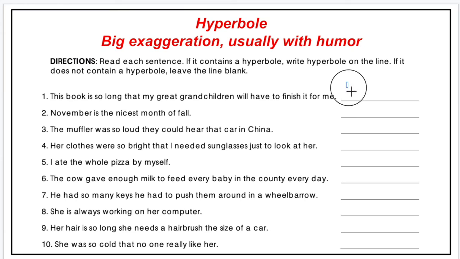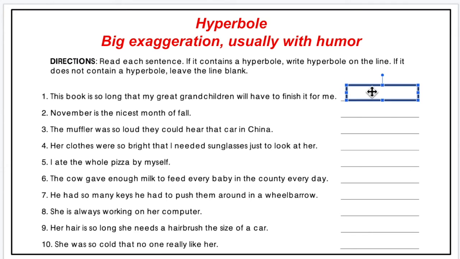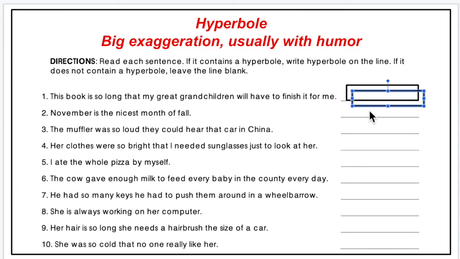You as a reader, as a student, have to be able to read every sentence and then try to find out if that sentence has some kind of humor, and that will be a clue for you to know if that sentence is a hyperbole or not.